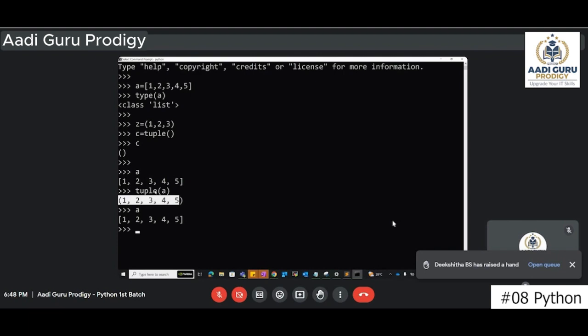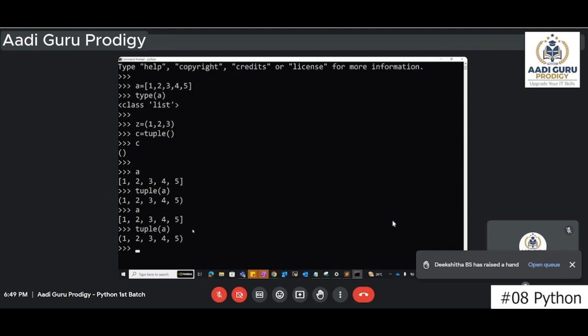Why has it taken the reference A? Because we have passed A to this particular function. You are giving tuple of A. That means you are asking the tuple function like this. Here you are just calling the tuple function, but you are not passing anything. But here you are calling the tuple function and giving A to it. So what is this A? A is nothing but a list. It is having some data. This data it will take and create a tuple. Clear?